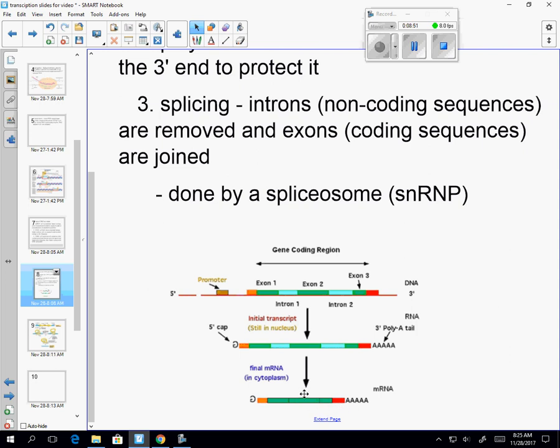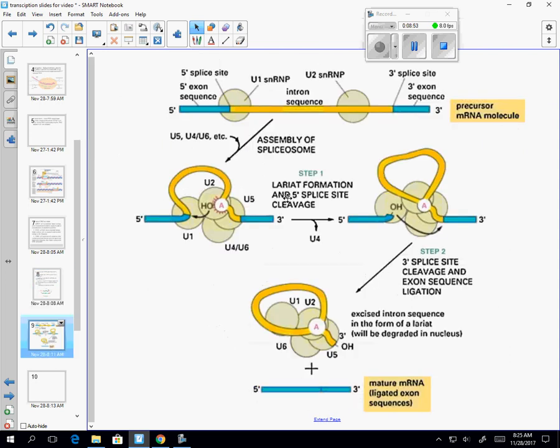So this is ready. Here's a picture showing those lariats. So here's a SNRP. Here's a molecule that's going to join. It actually cuts this and bends it. So what it does is it bends it over, makes a loop, cuts it off, and then attaches it to the other sequence. And so this is the part that's going to be degraded. This was the introns that you don't need, and now the exons get spliced together.